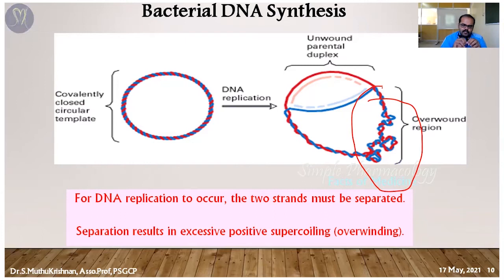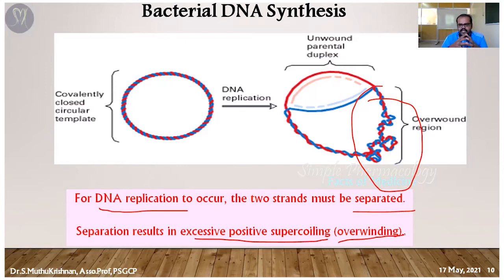If you want to remove only one thread, you can see at the bottom of the rope there is overwinding. In the same manner, once the DNA chain splits into two strands, the bottom side becomes overwound, which is called positive supercoiling. During DNA replication, the two strands must be separated, and this separation produces excessive positive supercoiling, called overwinding.